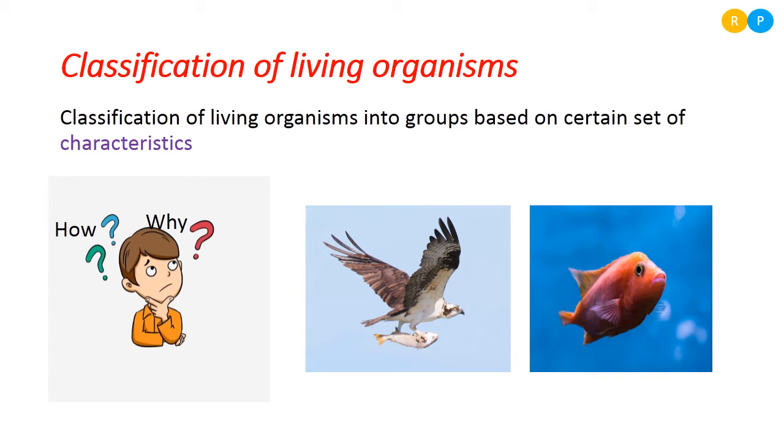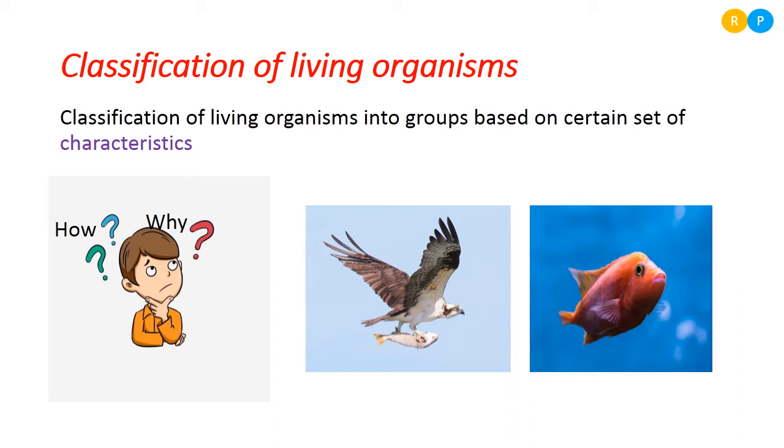Flight is one of the common features of a bird. Clear? And it has two legs. Its body is covered with feathers. These are usually present in each bird. So flight is one of the most important characteristic features of a bird.